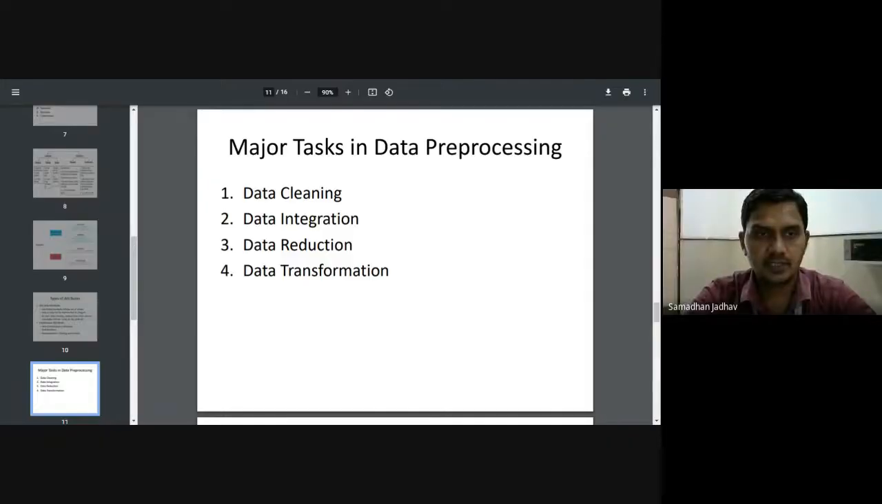In data pre-processing, which are the major tasks?